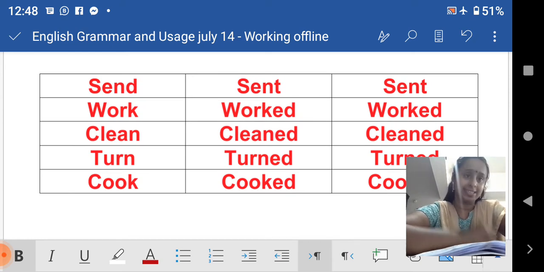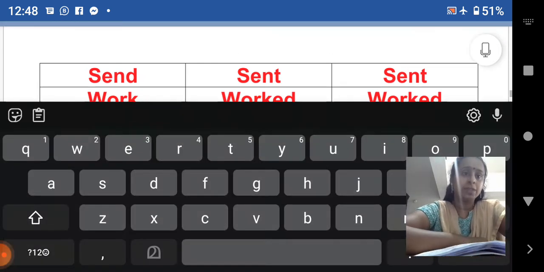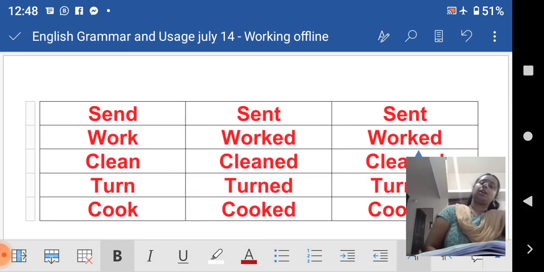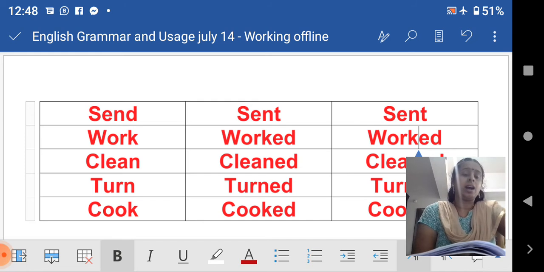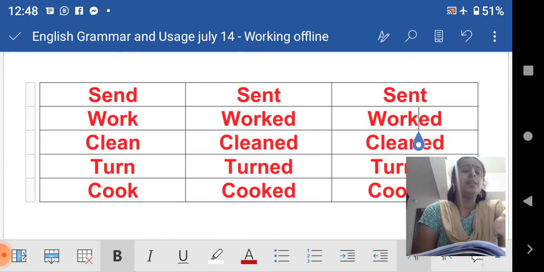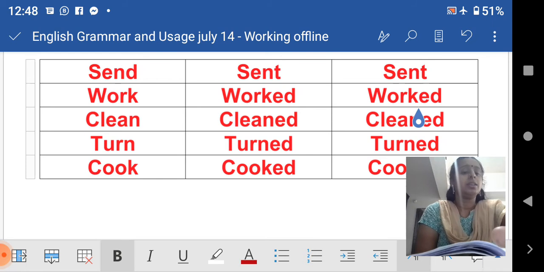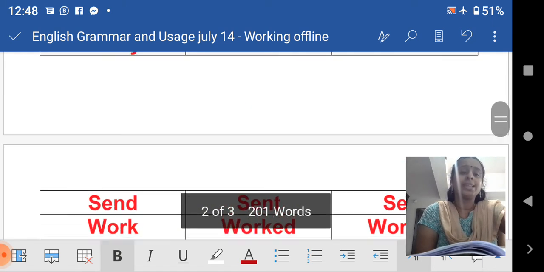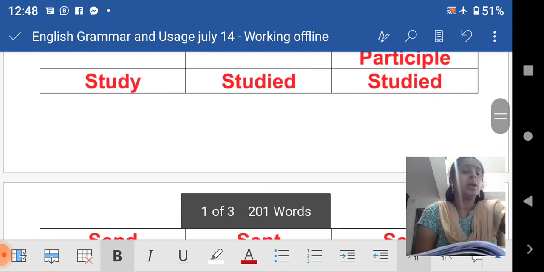Sent and sent are the same words, ending with the same t. Here you can also see work, worked, clean, cleaned, turn, turned, cook, cooked. These are the few examples I have given here. You have a lot of examples.